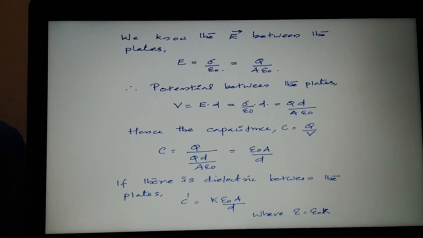For that, we know the electric field intensity between the plates is equal to sigma by epsilon 0.